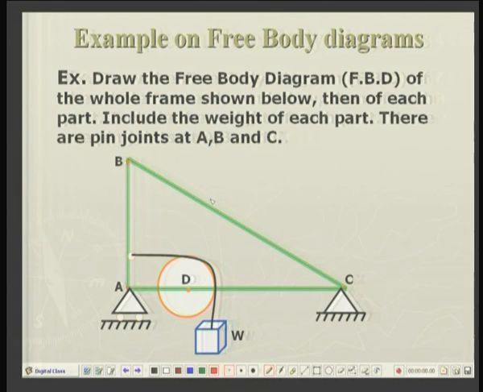Let us take up another interesting example, a complete system. Suppose here is a triangular frame A, B, C. A is a roller jointed support, whereas C is a simple support, pin jointed or simple support.